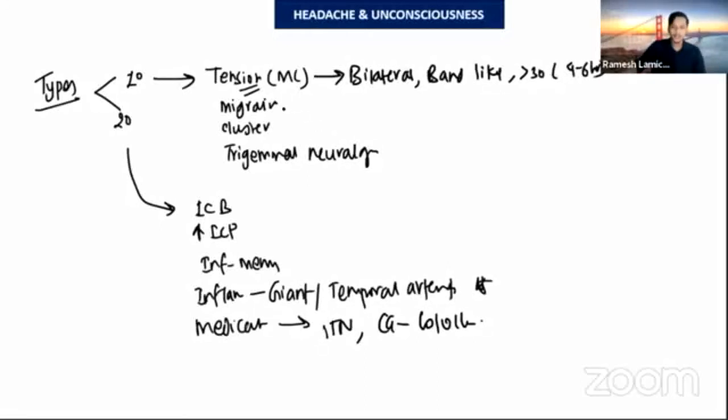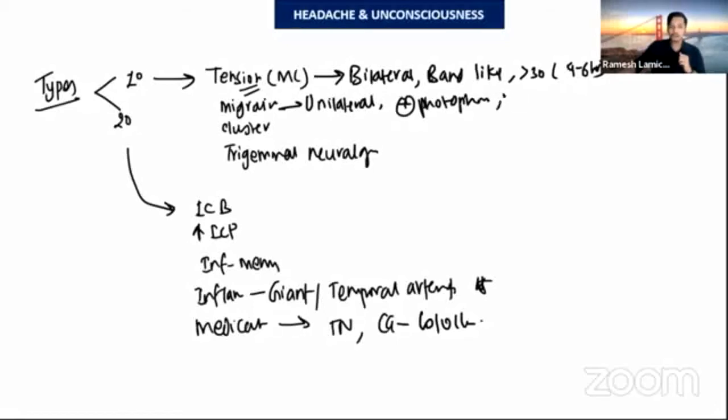Then comes migraine. Migraine is a unilateral headache. The dictating feature is that it is associated with photophobia and phonophobia. The patient is very sensitive to light and noise. So photophobia and phonophobia are the important characteristics.